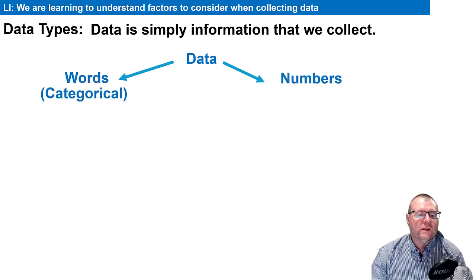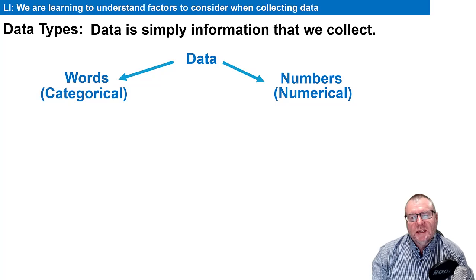Now, if it's words, we call it categorical data. Words that sort of fall into categories. Numbers, we call it numerical. So it's either categorical data or it's numerical. They're the two main groups. But each of those groups then we could split into two as well.